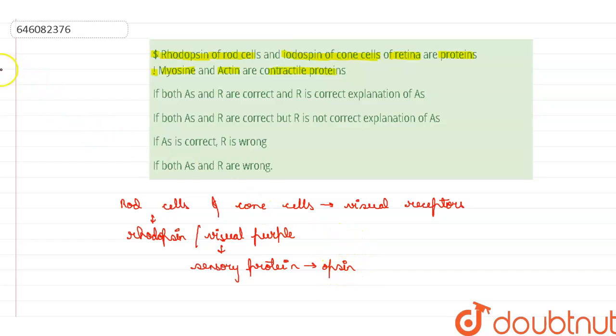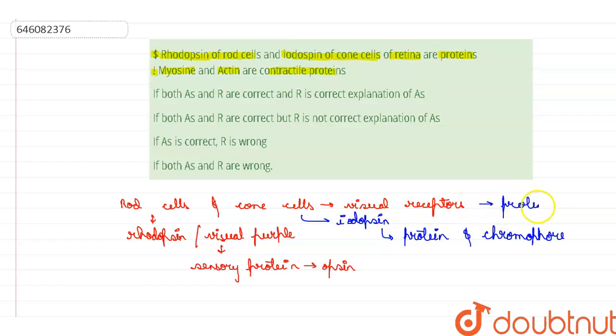Similarly, the cone cells contain a pigment known as iodopsin. This iodopsin consists of a protein component and a bound chromophore. So it consists of protein and a brown chromophore, which is retinal. So yes, they both are proteins in nature. So the assertion given is absolutely correct.